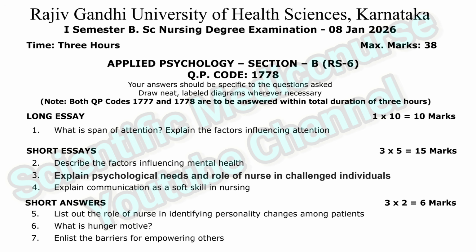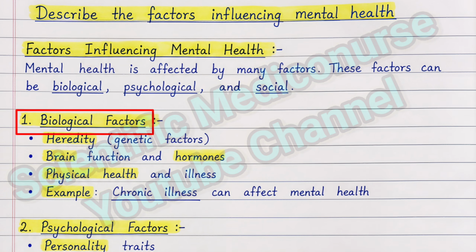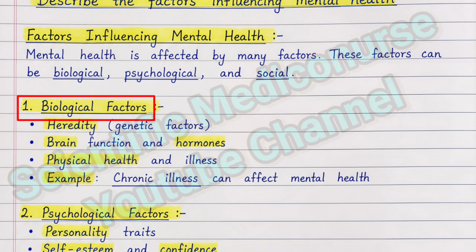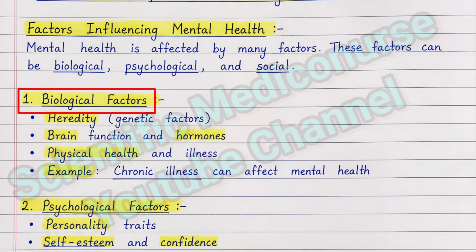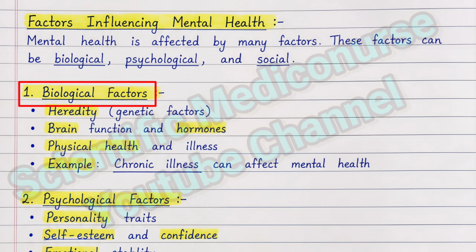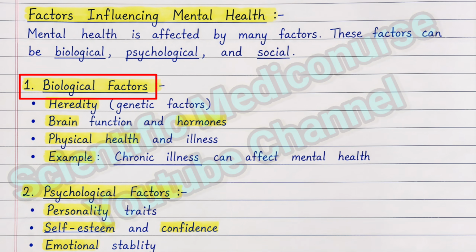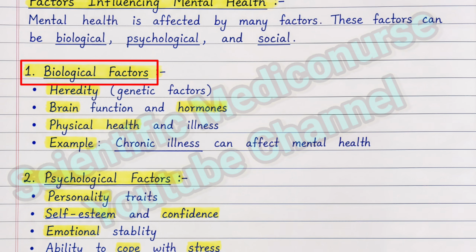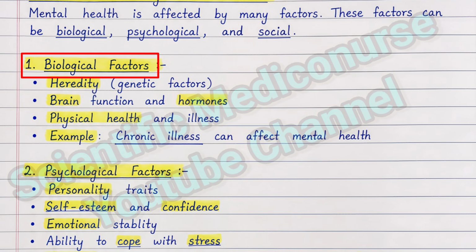Now let's move to the next question, that is the short essay question: factors influencing mental health. In that we have the first category, biological factors like heredity and hormone levels. Physical health and illness will affect mental health. For example, if a person's leg is fractured, then due to that his mental state will also become disturbed, as you studied in the body mind relationship unit of applied psychology.